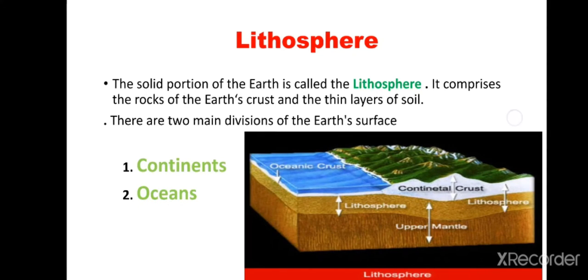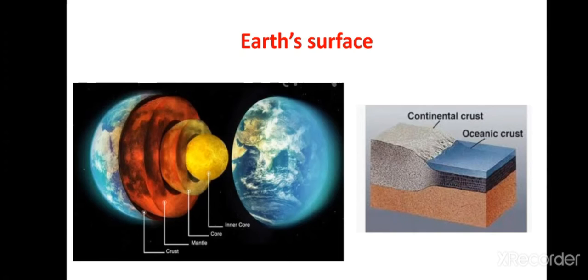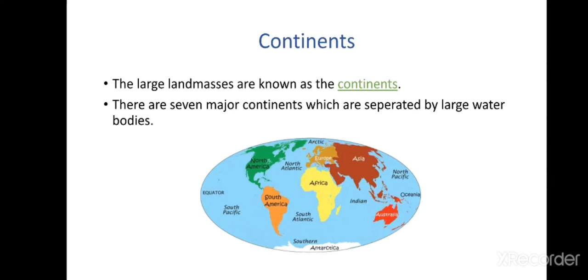Let's discuss the earth surface in detail. Earth is made up of three main layers. One is core, which is the innermost layer. Second one is mantle, which is the middle layer, and the third one is crust, which is the outermost layer on which we live. It has two main divisions, as shown in the second image: the continental crust and the oceanic crust.